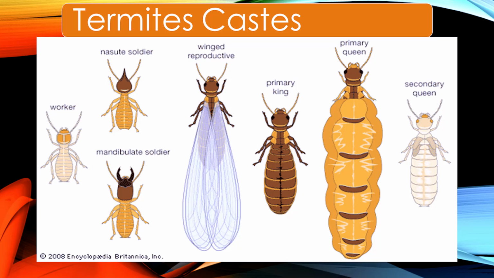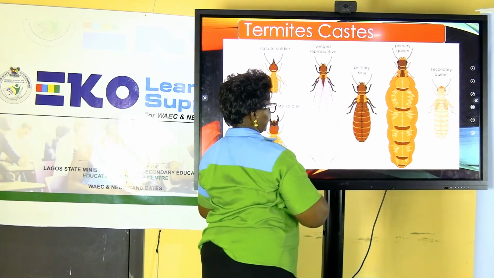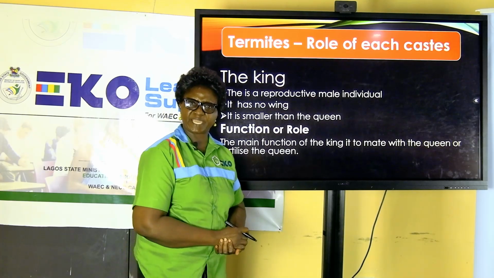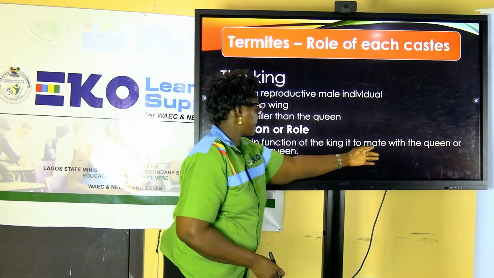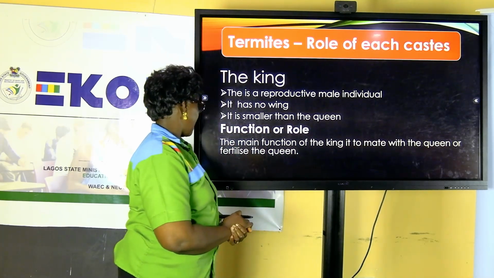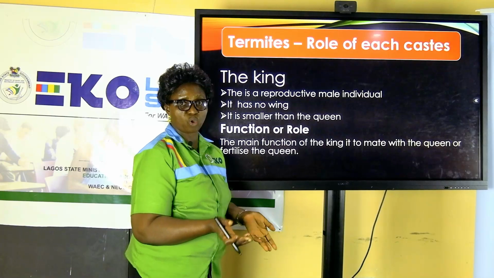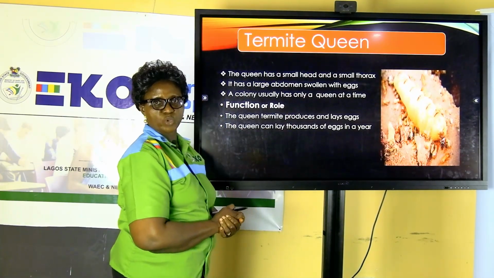Remember, we looked at this picture earlier on. So here is a king. The last two, we refer to them as the queen. Then what is the role of a king? The primary role of a king is to mate with the queen and fertilize the queen. It is through the process of fertilization that young ones will be produced. What about the queen?